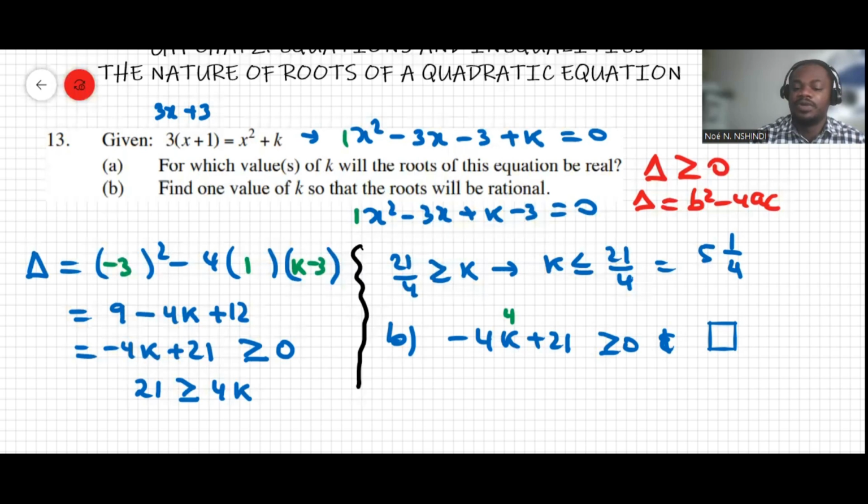And then 5 is not a square number. I'll change. If I take a number like 3, I say 3 because 3 is still less than that. If I have 3 there, it'll be negative 12. Negative 12 plus 21 is equal to 9. And then 9 is a square number. So I can say, for example, k equal to 3. This is one of the examples. Thank you.